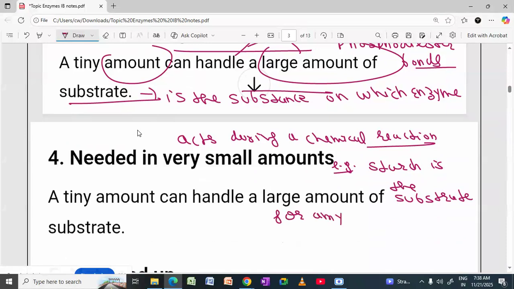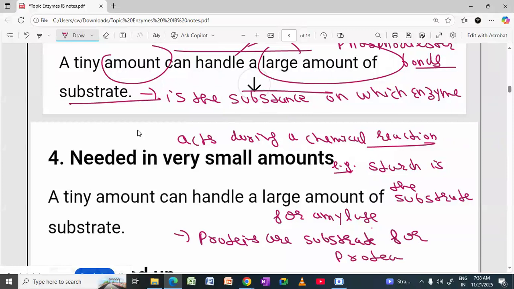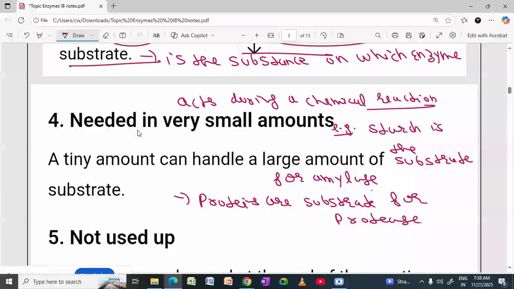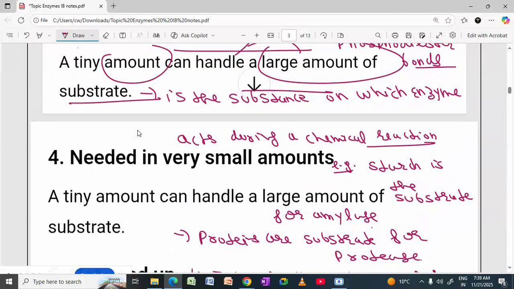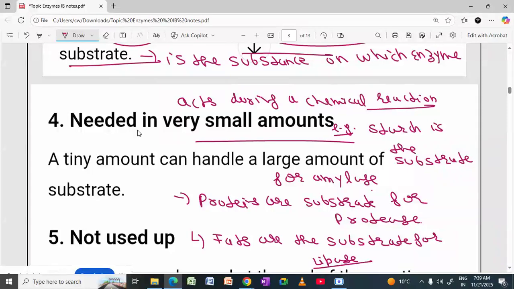And also proteins are substrate for which enzyme? Protease enzyme. And in the same way, fats are the substrate for which enzyme? Lipase enzyme. Okay, so enzymes are needed in small amounts, that I told you already.